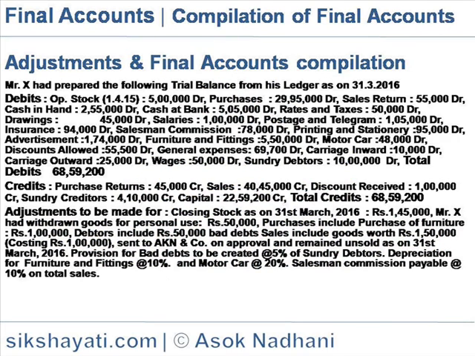Adjustments and final accounts compilation. Mr. X had prepared the following trial balance from his ledgers as on 31st March 2015. Debits: opening stock 5 lakh debit, purchases 29 lakh 95,000 debit, sales return 55,000 debit, cash in hand 2